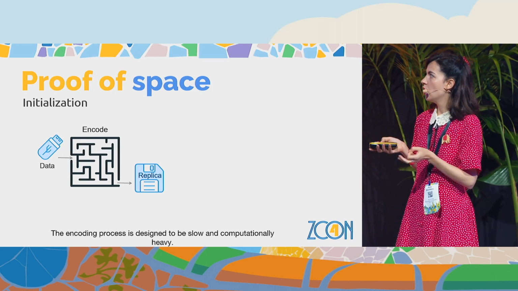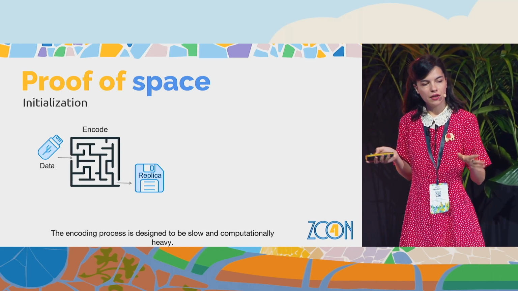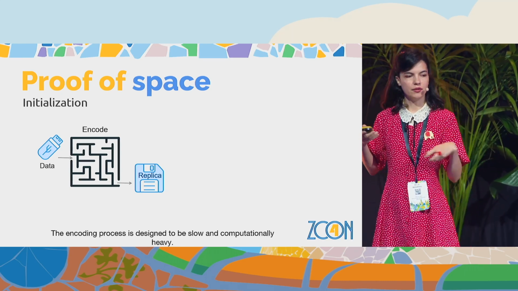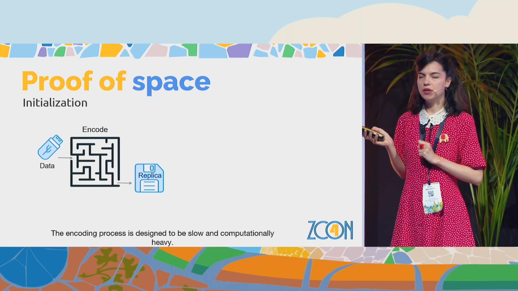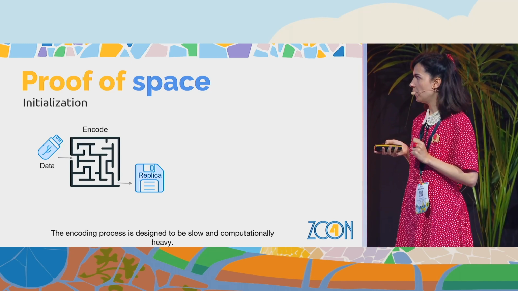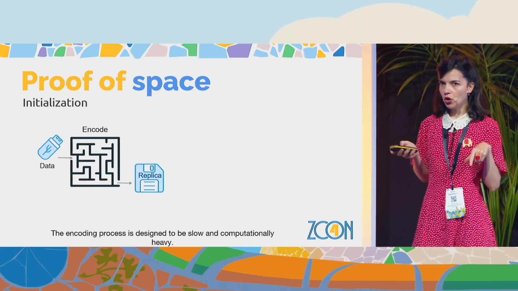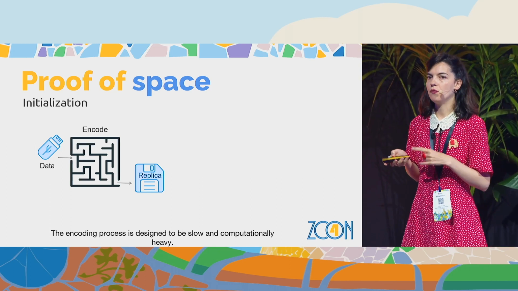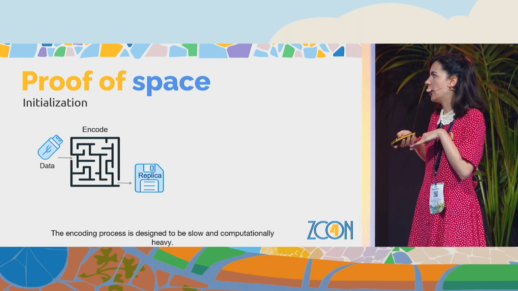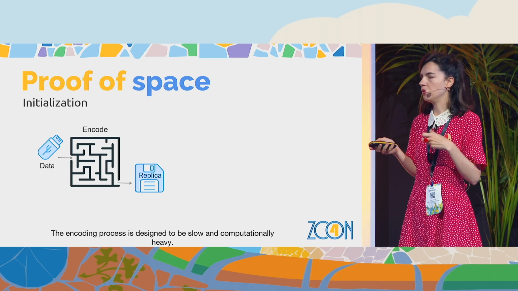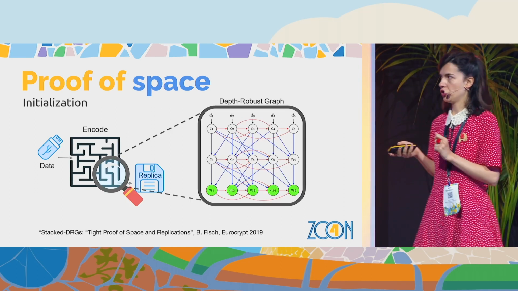For this, we need to transform the data into something that is incompressible and hard to replicate in some way. We will call this the replica, the encoding of the data. And keep in mind that the encoding process, by design and for security, needs to be slow and computationally heavy. It should take a lot of time and be very demanding in computation.